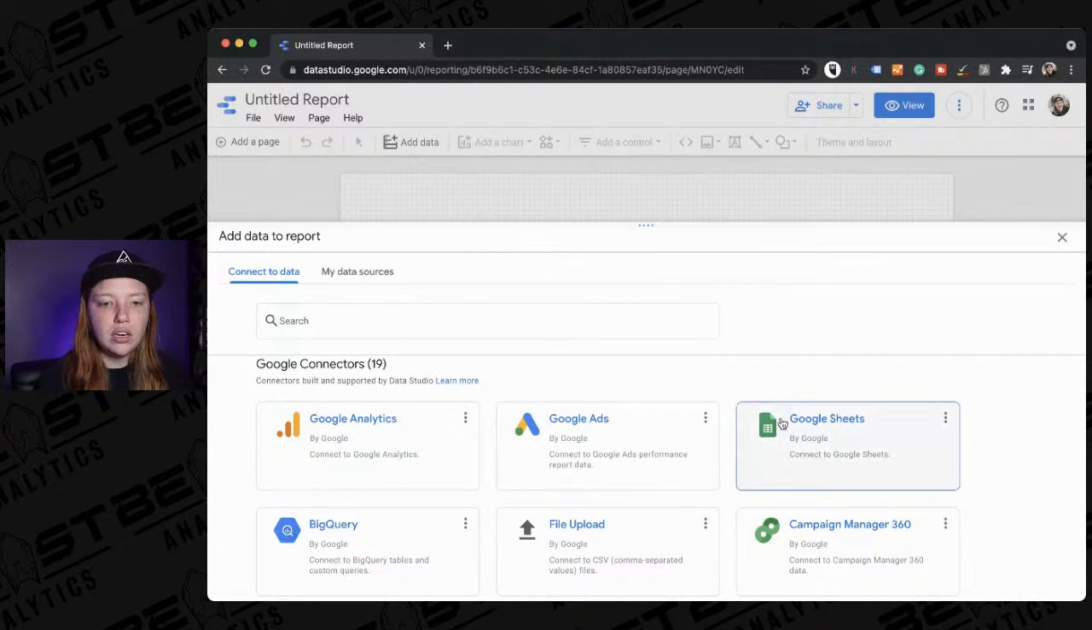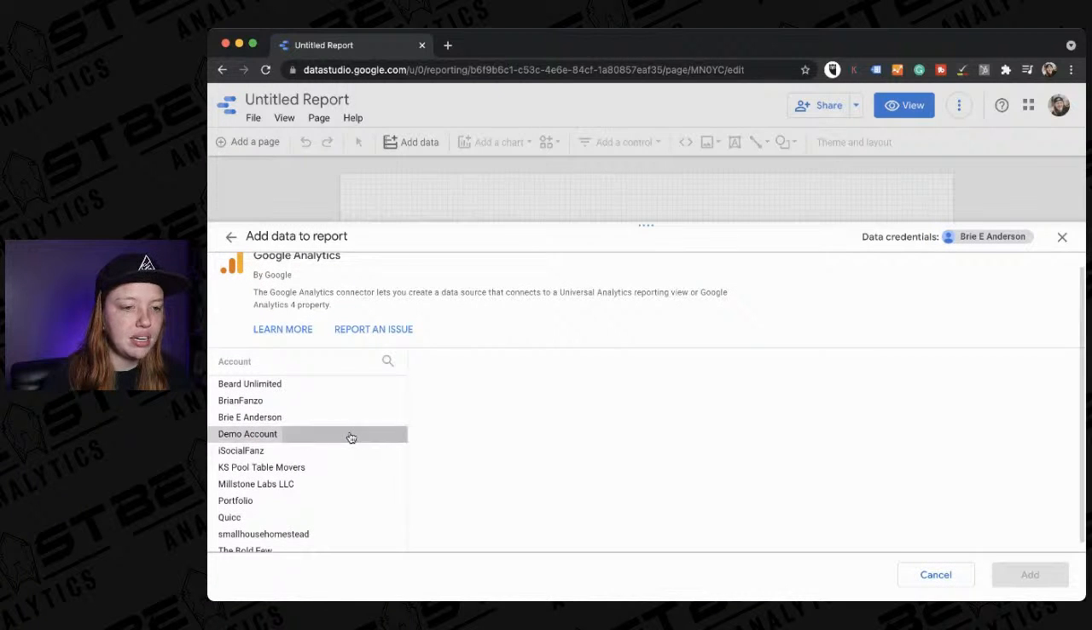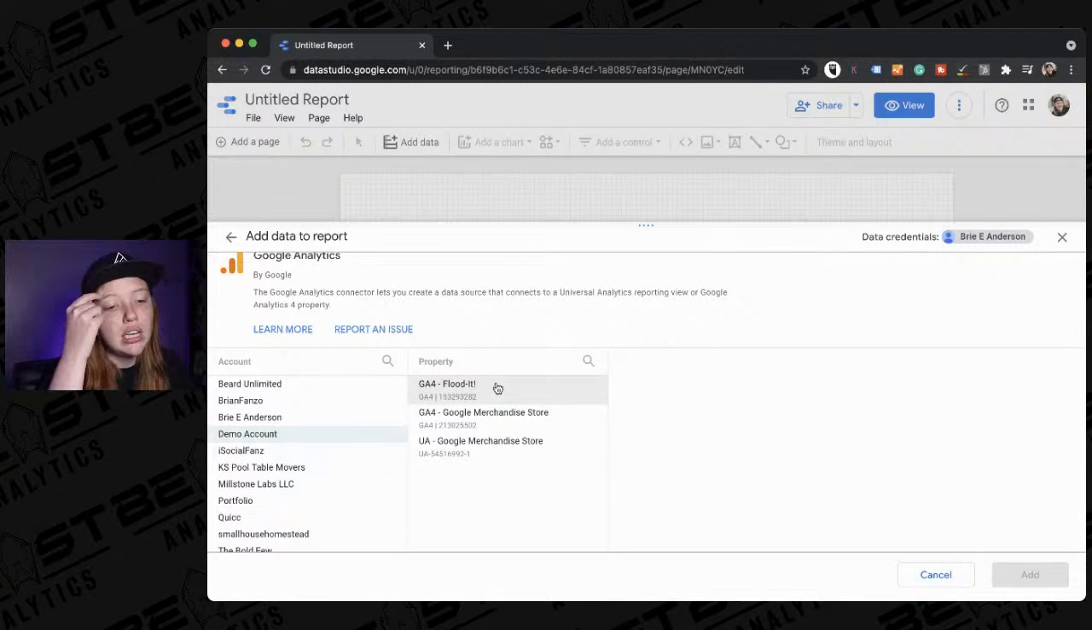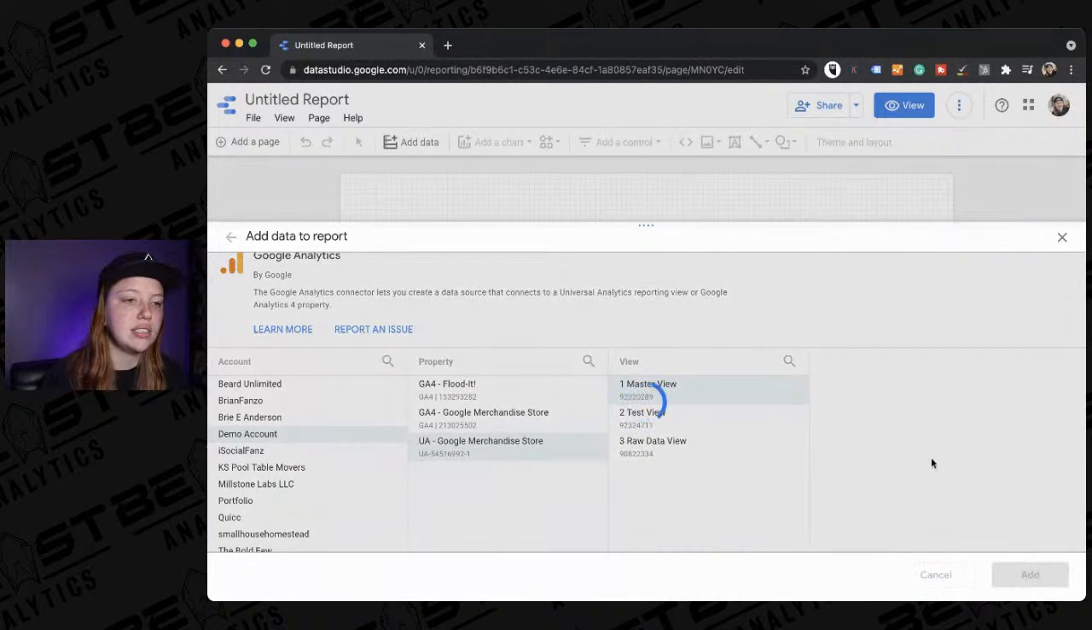So we are going to go ahead and connect to Google Analytics, and I'm going to connect to the demo account. So if you have Google Analytics, you can get access to the demo account. If you need help getting access to the demo account, let me know. And I'm just going to pull in the Universal Analytics master view. We're going to go ahead and select add.